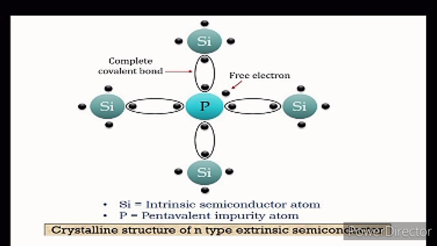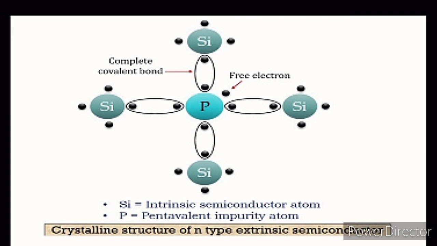In N-type, a pentavalent impurity is added to the group 4 element, meaning a material with 5 valence electrons in the outermost orbit. That is phosphorus, which is added to the pure semiconductor material. For example, phosphorus is added to silicon.